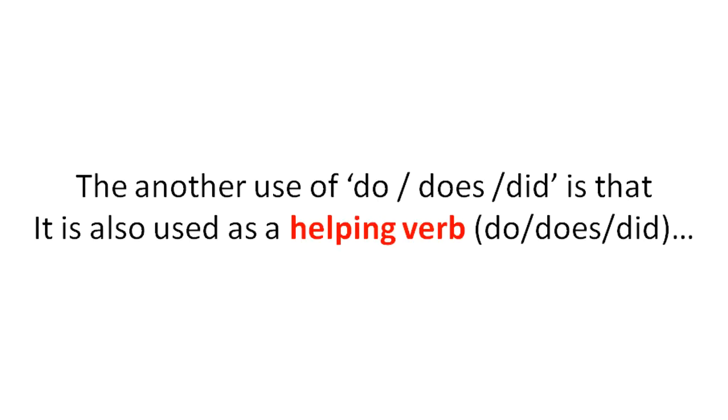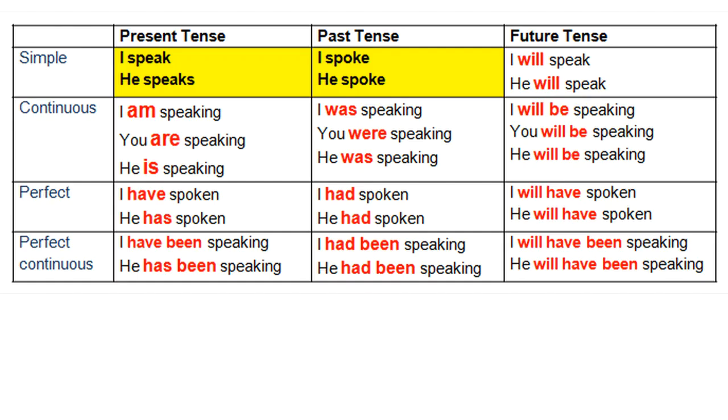Friends, as we discussed in the beginning, the other use of do or does or did is that it is also used as a helping verb. And before discussing further on the uses of do or does or did as helping verb, for a better understanding, first let us look at the table of tenses below.